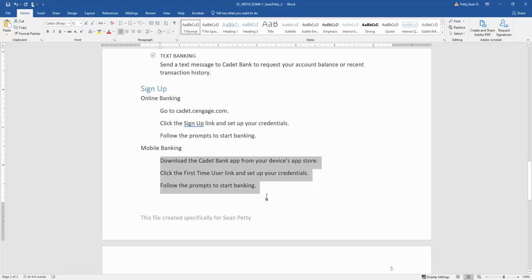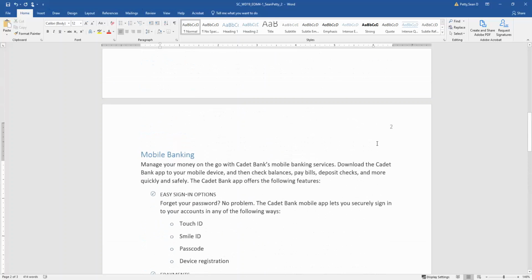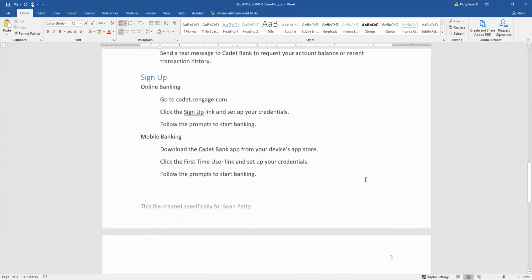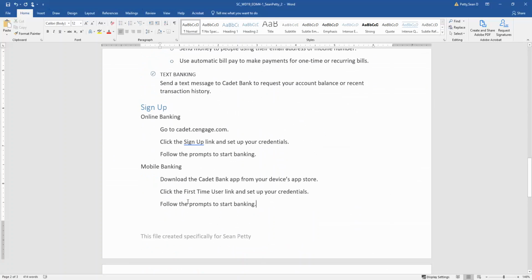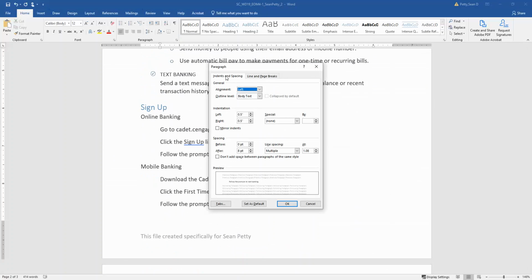Now, if you click on here, you'll see that there's a right indent tab that's stored here as well. So it is here. They just wanted us to add it to the right indent. So you can see when I click in here, my indentation is the same as the list up here as well. So if you did remove the left indent, put it back in there so that your numbers say 1/2 inch, and that should be correct.